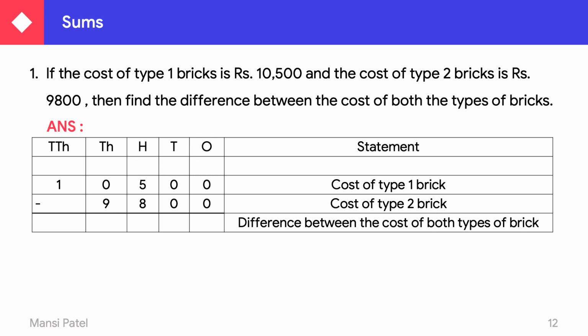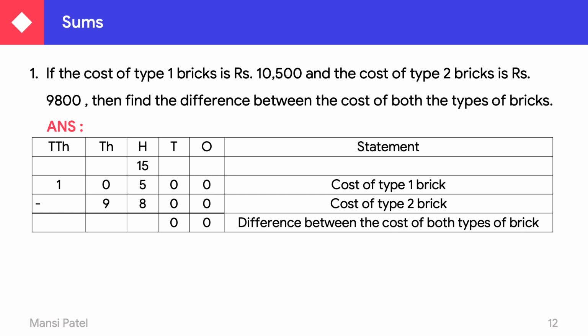Then 0 minus 0, 0. Then again 0 minus 0, 0. 5 minus 8, is it possible? Not possible. So we have to cut 5. Then we have to borrow from 0, but 0 has nothing. So we go to 1. When we cut this 5, we have to write down 15.